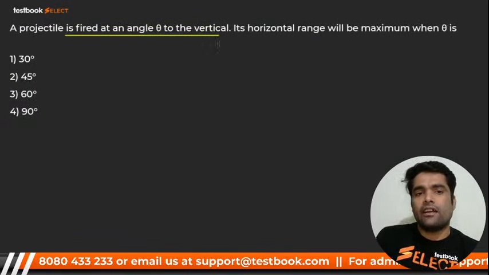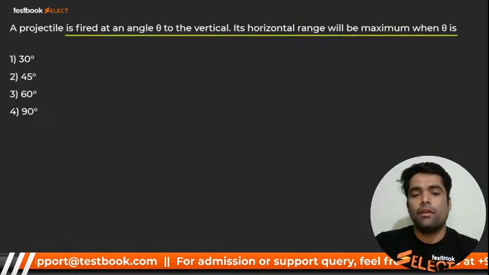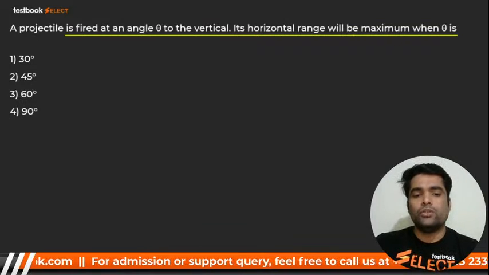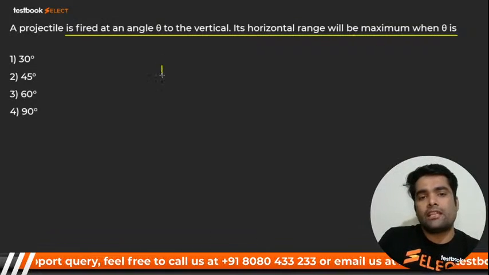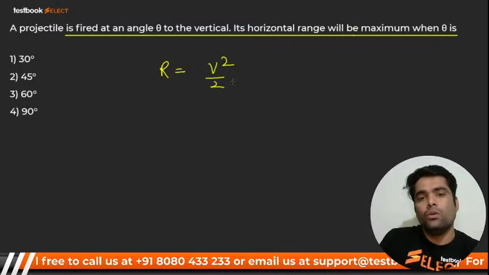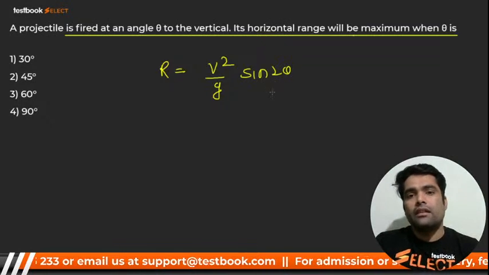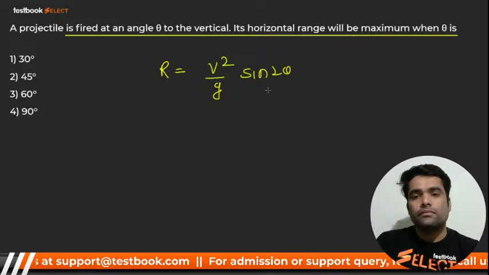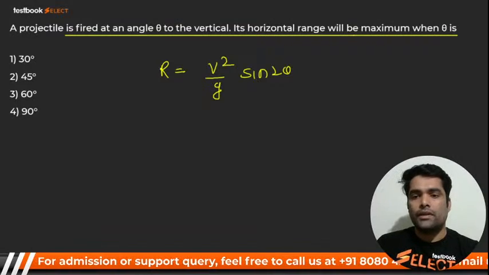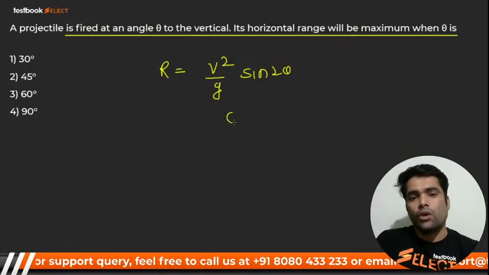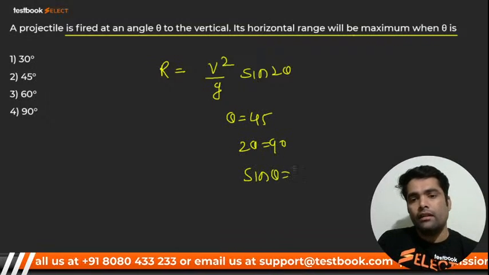A projectile is fired at an angle theta to the vertical; the horizontal range is maximum when theta is equal to what? You know that is range. What is the formula for range? Range is nothing but v squared by g into sine of 2 theta. I hope it's clear to you. Now listen, this 2 theta: when theta is equal to 45, 2 theta will become 90 and sine 90 will become 1, right?